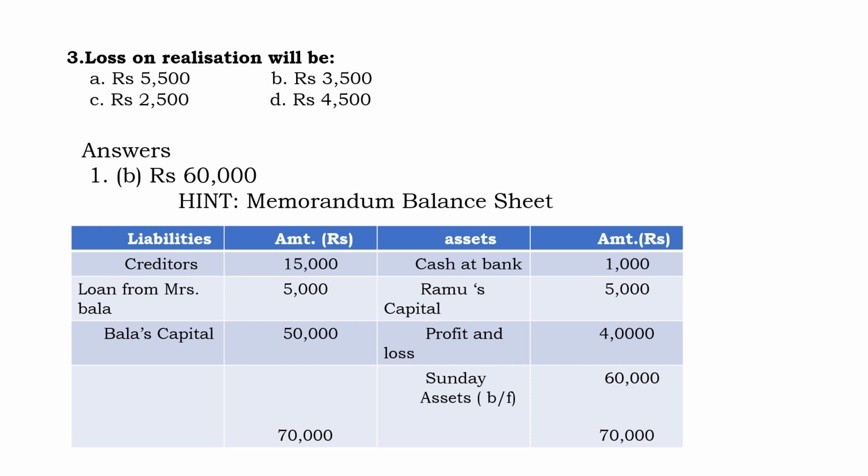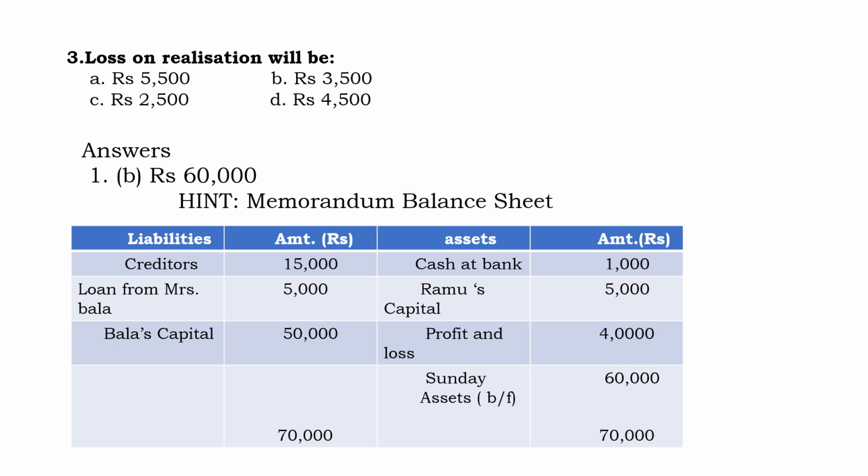Asset side, cash at bank is 1,000. Then Ramu's capital 5,000. It shows the debit side balance, so you are writing it in the asset side. Then next, sorry, profit and loss will be 4,000, not 40,000. Because profit and loss account shows the debit balance, it was wrongly typed. It should be 4,000. Then sundry asset.